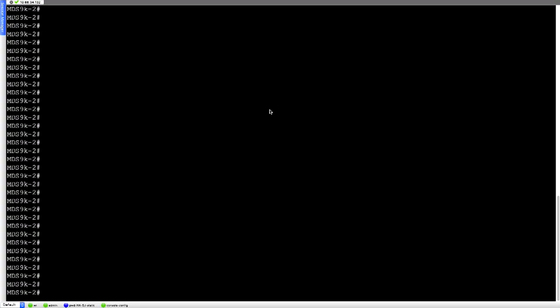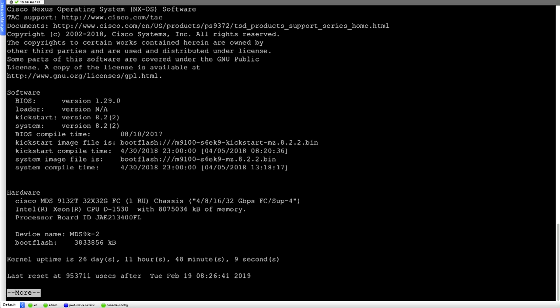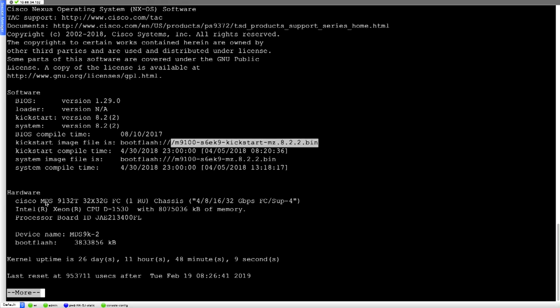In this sublesson, we'll see how to implement AAA and RBAC on MDS 9000 switches. The AAA configuration and RBAC configuration is pretty much similar to how we configure AAA and RBAC on Nexus switches, the running NX-OS. So this is an MDS 9K switch. Show version, and it is running 8.2.2 version of software, and we have MDS 9132T.